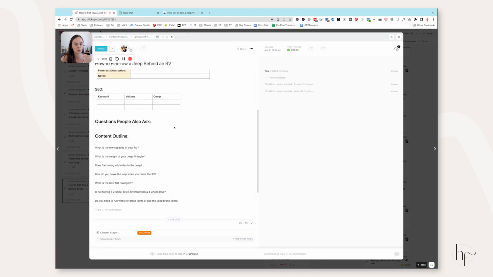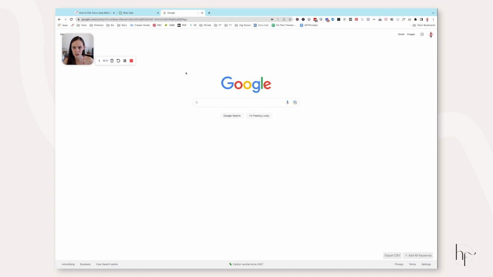So I've done that original research here. Now what we're going to do is move into the next step. Step 4 is actually going to Google and beginning to see what other questions people might be asking to include in our own blog post in order to rank on page 1 of Google. So we're going to input our main search term, or what we think our main search term is going to be.